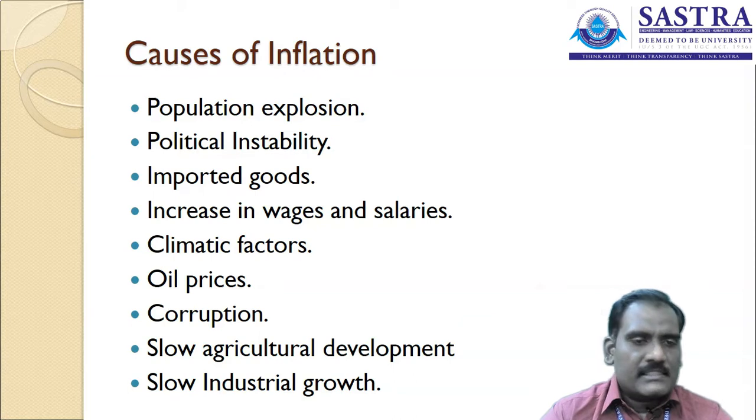Inflation occurs. Then the climatic factors: in the winter season, seasonal products are not available in the market. If it is an agricultural product, it ought to be sold in the market at a higher price because of the huge demand prevailing in the market. So the majority of agricultural products are sold at a higher rate because, due to climatic factors, the farmers are not able to produce those goods. So that will be the reason.